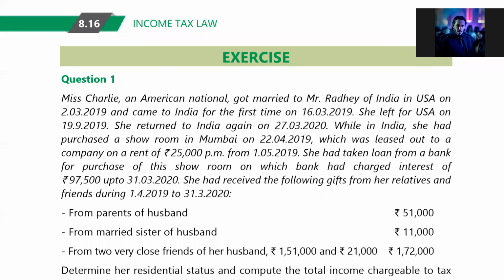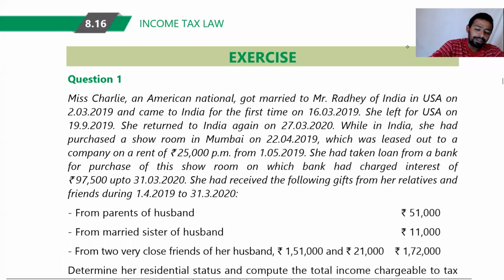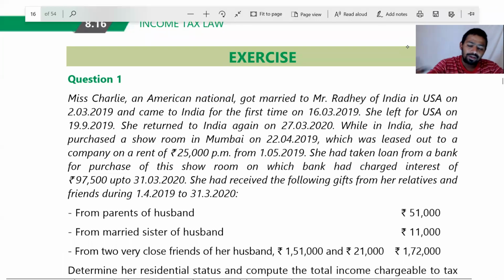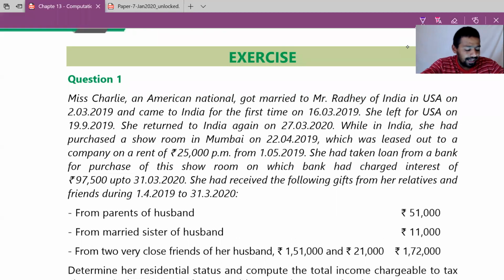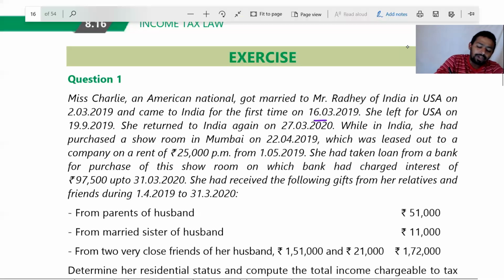So let's start. Question number 1 from Total Computation chapter. Miss Charlie, an American national, so her citizenship is American, got married to Mr. Radhe of India. So Charlie is from America, Radhe is from India, but they got married in USA. So obviously Radhe was also in USA, on 2nd March 2019, and came to India for the first time on 16 March 2019.